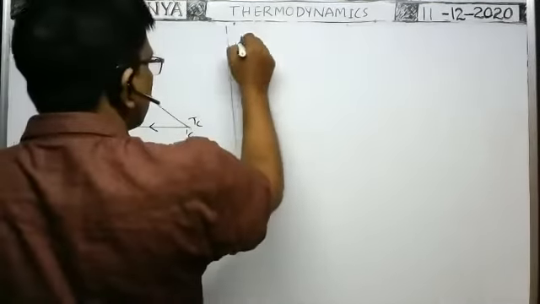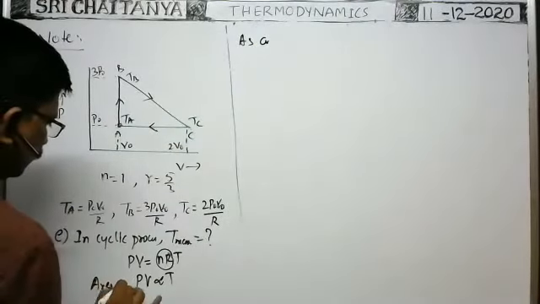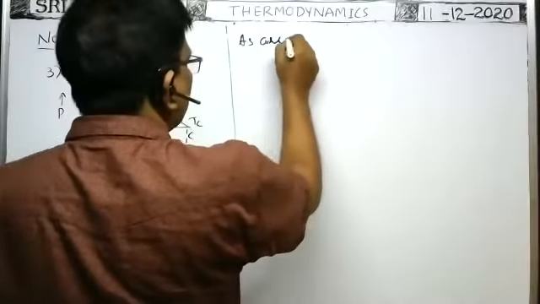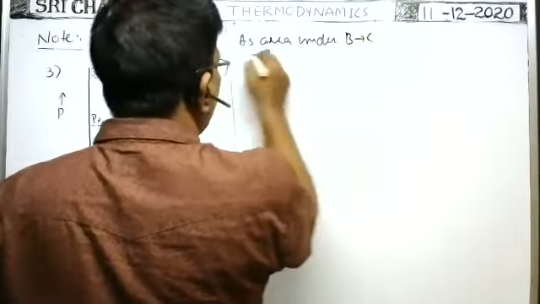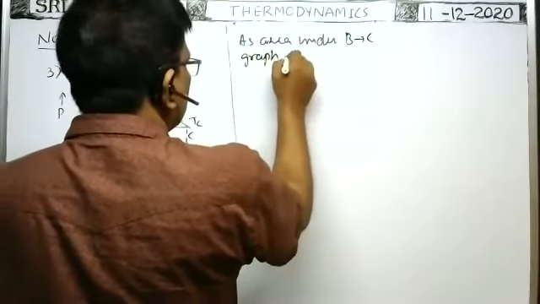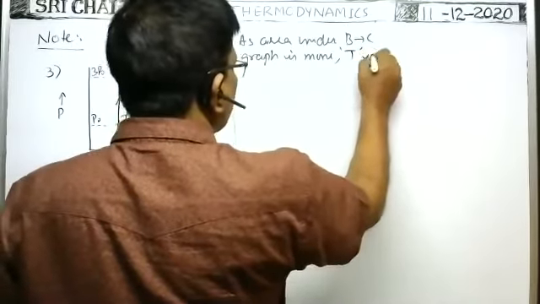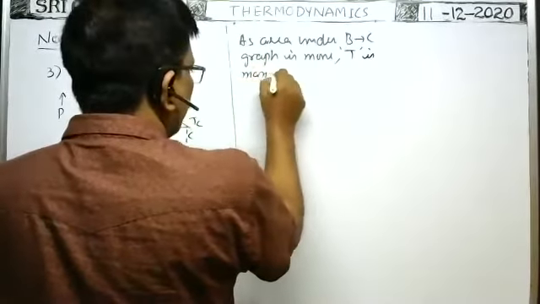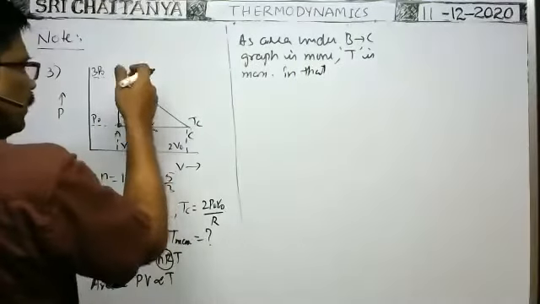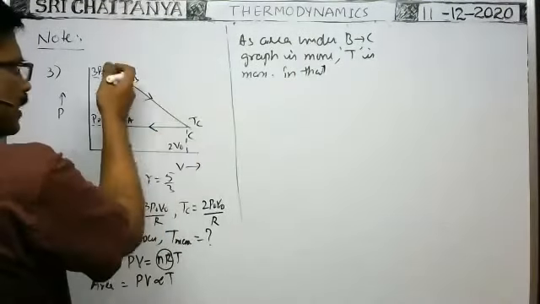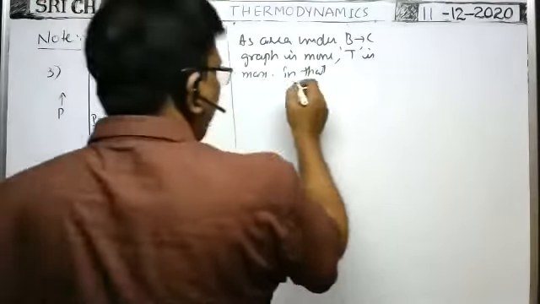As the area under the BC graph is more, T is maximum in that path. That may be equal to TB, because TC is less than TB, or it may not be maximum in that path.